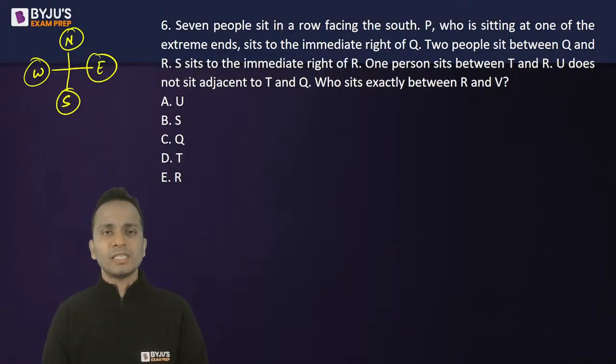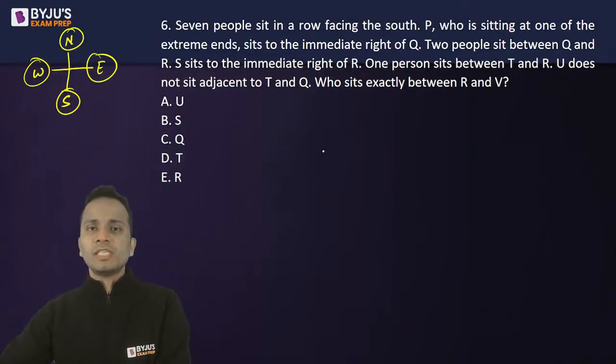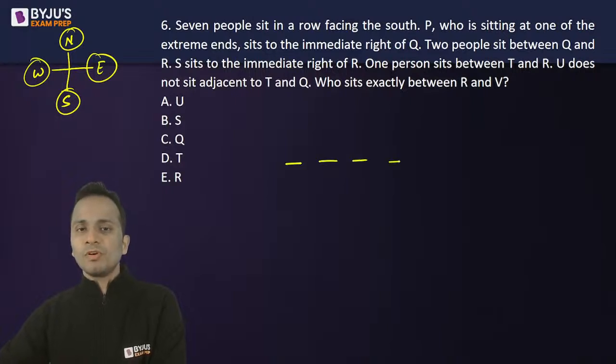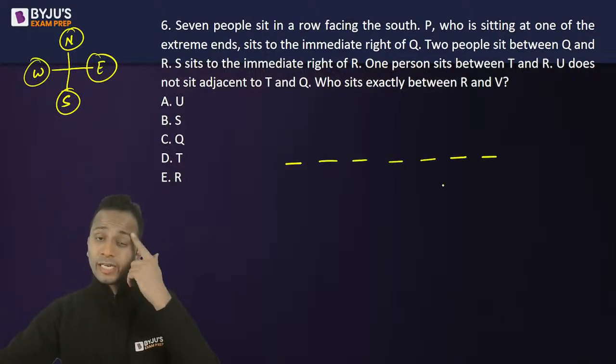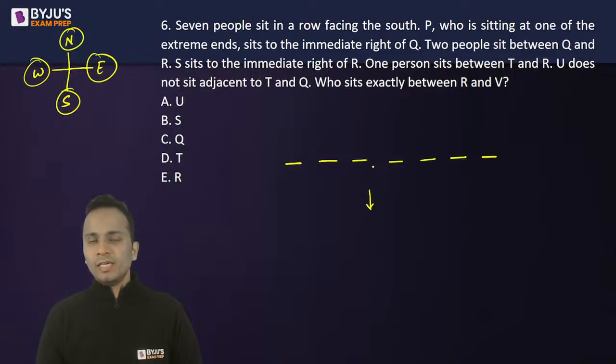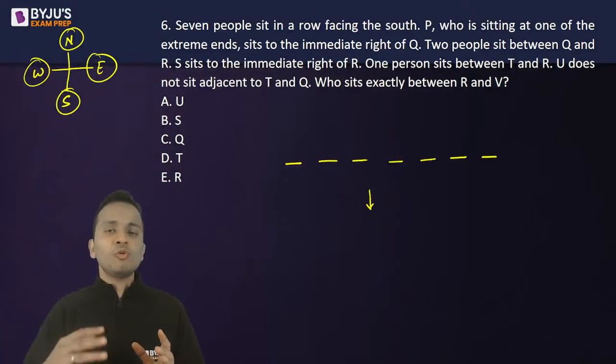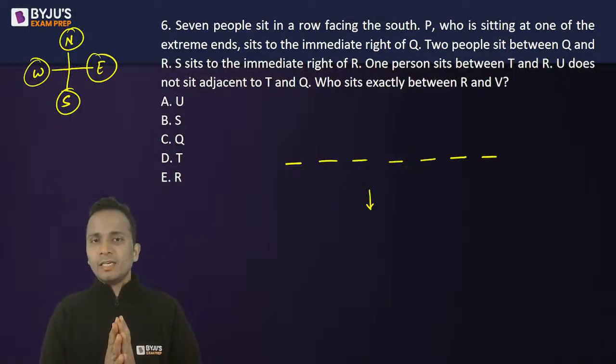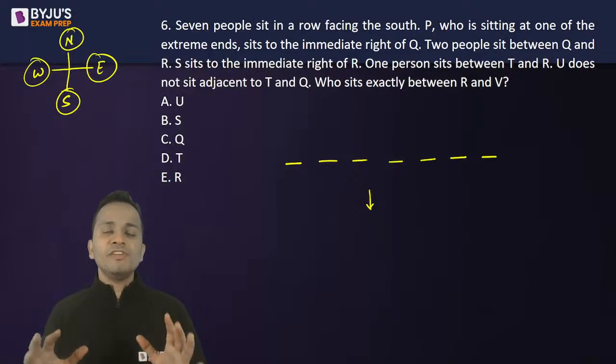Now for this question, 7 people sit in a row facing south. 1 2 3 4 5 6 7. Generally, I have seen many students solve this type of question this way: what they think is that south is downwards, so they will arrange these 7 people such that they will be facing downwards. Okay, there is no mistake in that. The problem is, if we make all these people face downwards, there will be chances that we will commit a mistake.